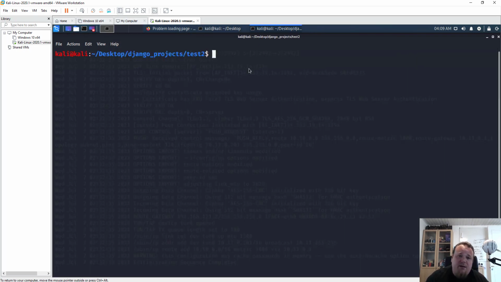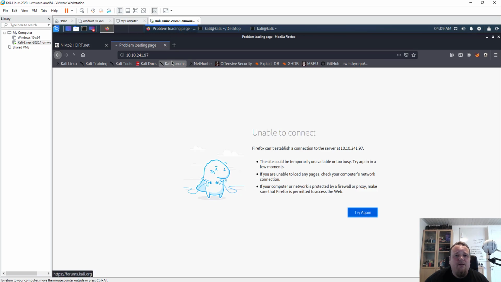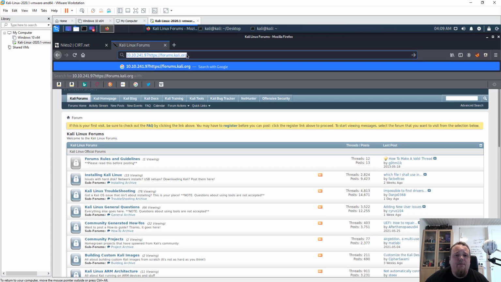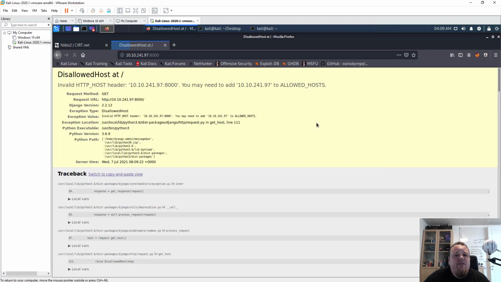And let's see if we can ping. All right, so it's pingable, probably because it's running on port 8000. And let's see if that is going to, okay, so I'm getting this disallowed host error. It says invalid host header, you need to add it to allowed hosts. Okay, so let's look at how we do this.